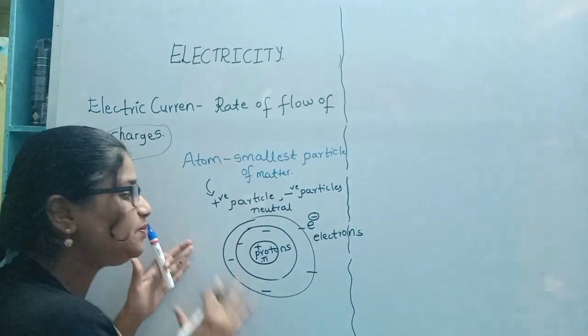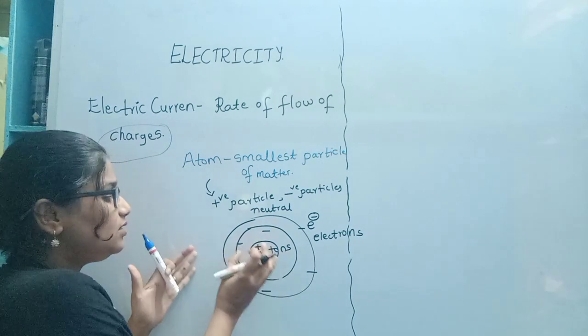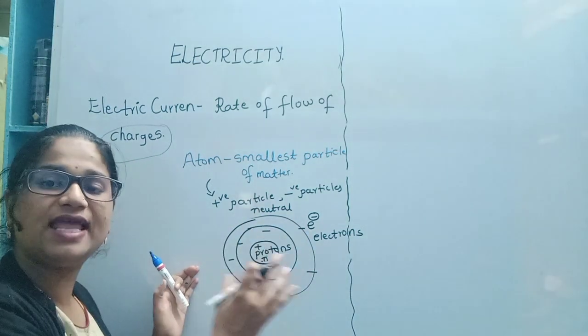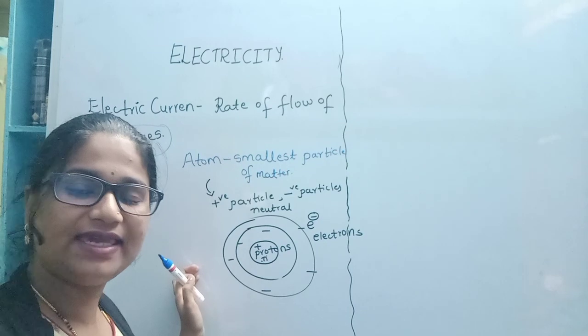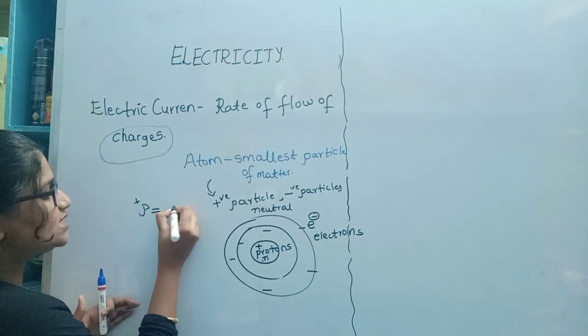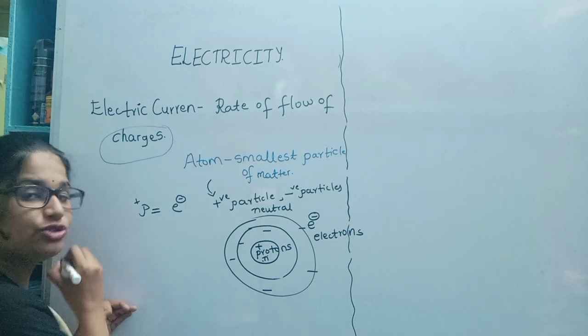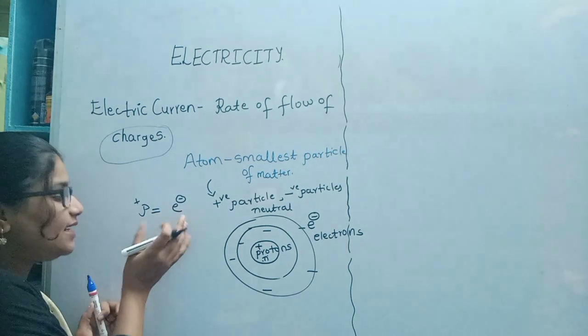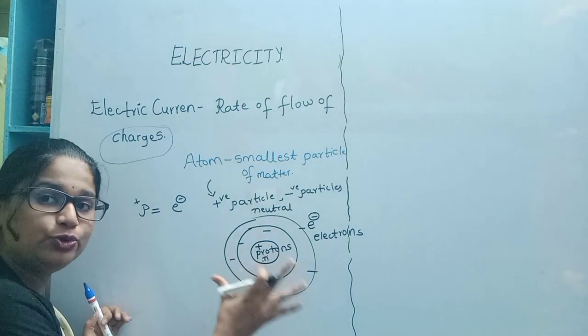So here the atom is balanced with the number of protons as well as the number of electrons. Means I can say the number of protons will always be equal to the number of electrons. That is why we can say the atom will be neutral.